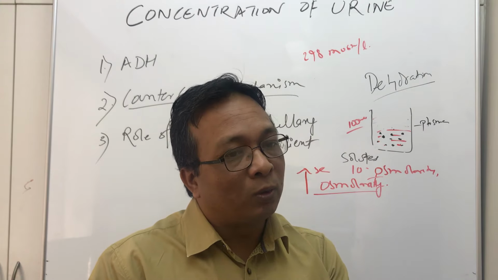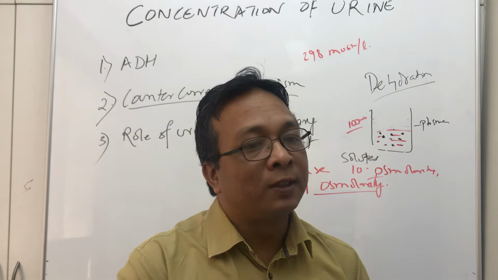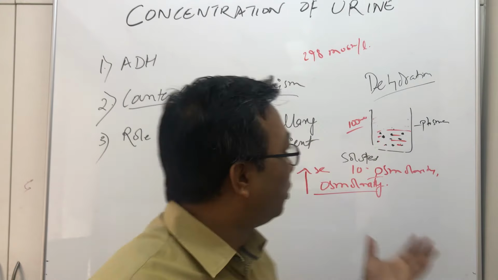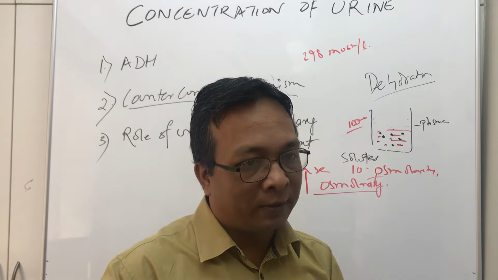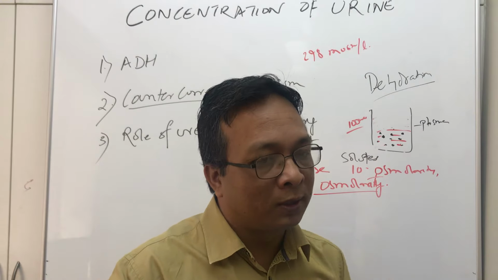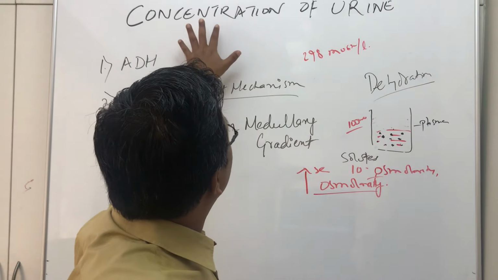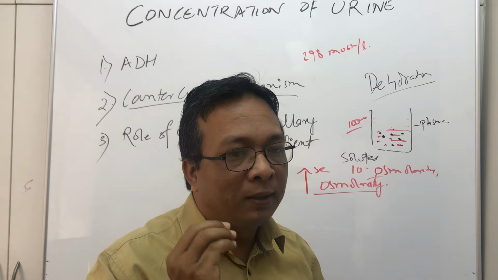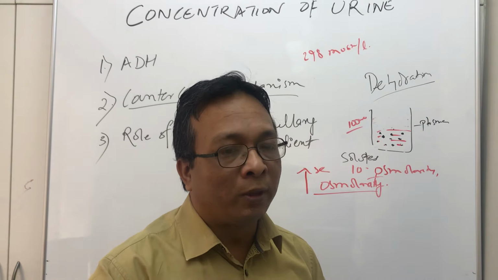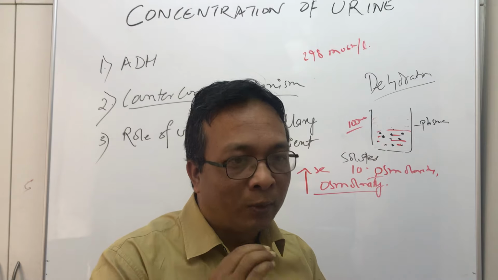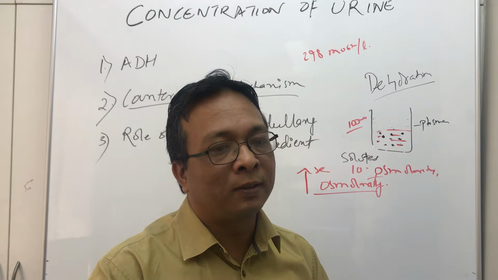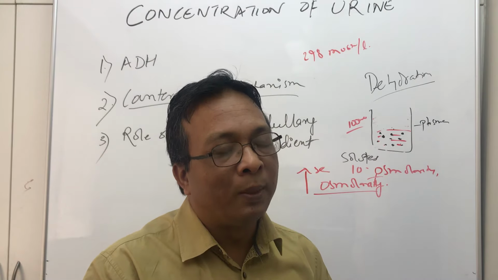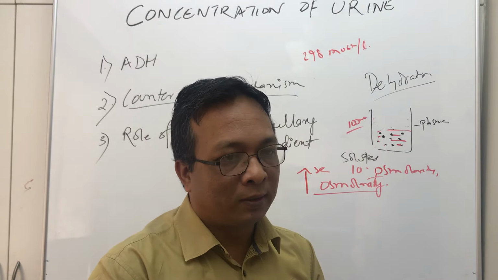Now suppose we don't have any mechanism of concentrating the urine at the time of dehydration, then what will happen? The body will go into severe dehydration, right? Because it has not learned how to conserve water. So concentration of urine is an important tool of our body to conserve water. Whenever we go into a dehydration situation, like hot and humid climate where water is not available, immediately our urine volume is decreased.